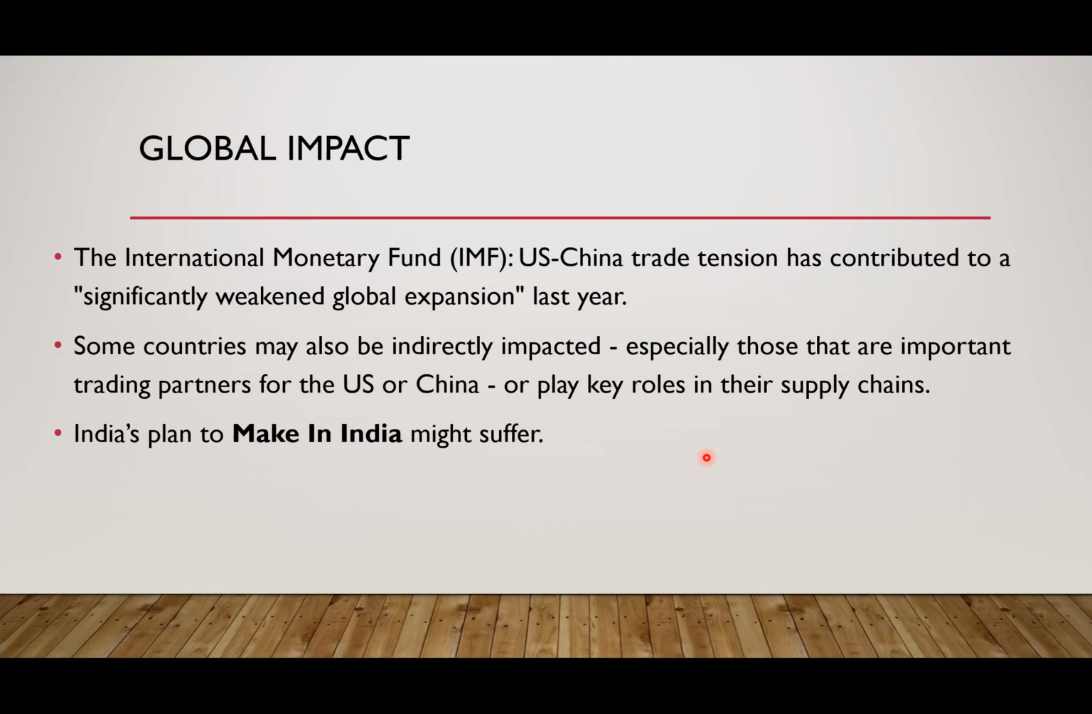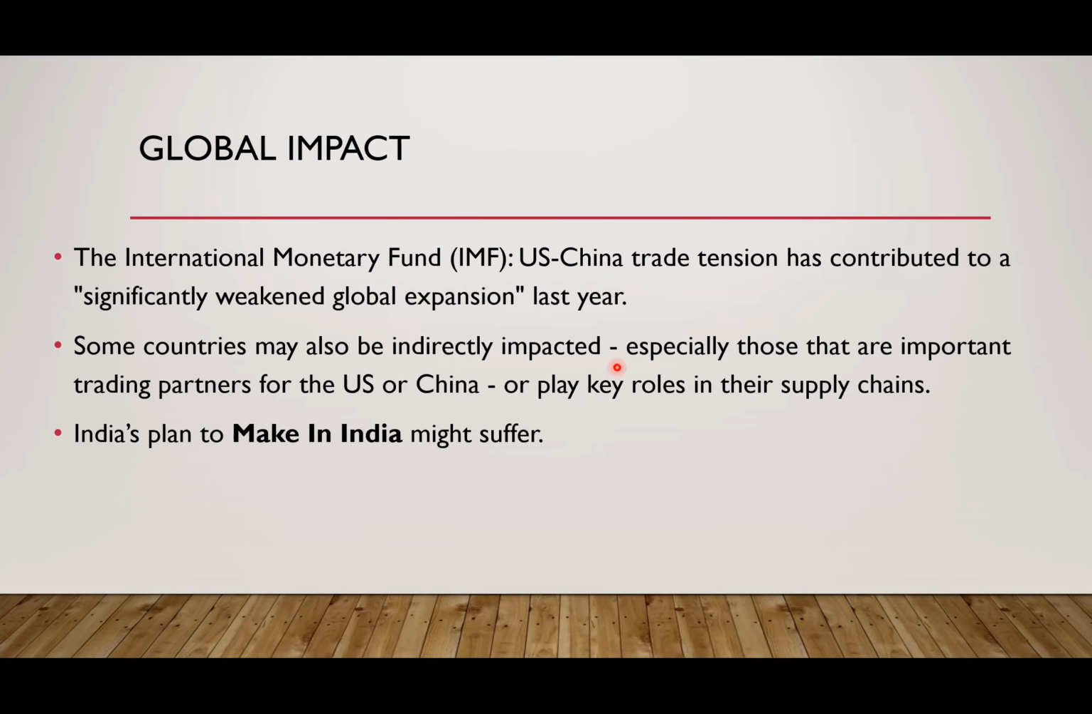Now coming to the global impact of this US-China tariff war, the IMF has said that US-China trade tension has contributed to a significantly weakened global expansion last year. So the growth rate of the world has reduced because of the US-China trade tension. Some countries may also be indirectly impacted.